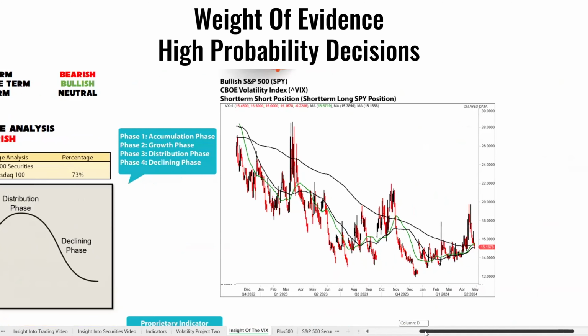And let's just look at recently why we say it's always a good idea to swing trade the VIX. When the VIX hit close to the 20 range on the traded CFD option, we recommended for a short-term trade to short into it. As you know, the VIX works the opposite of the market. And recently, it's gone down to 15 at the time of filming. That's close to 4 points easy you could make.